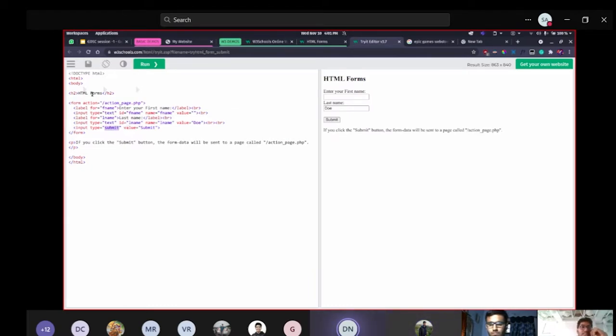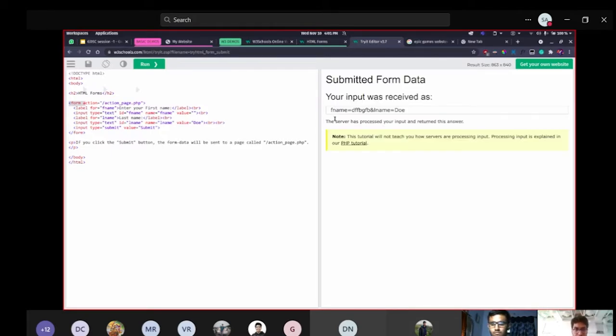It basically goes to this thing on top here. I remember when you showed the HTML page, I want a form here. You also specify that at the end, if I type some random name and click on submit, it's actually going to call this action page .php. It has to be a script which takes care of it, like how servers are processing. Actually, I don't want to go that much in depth.